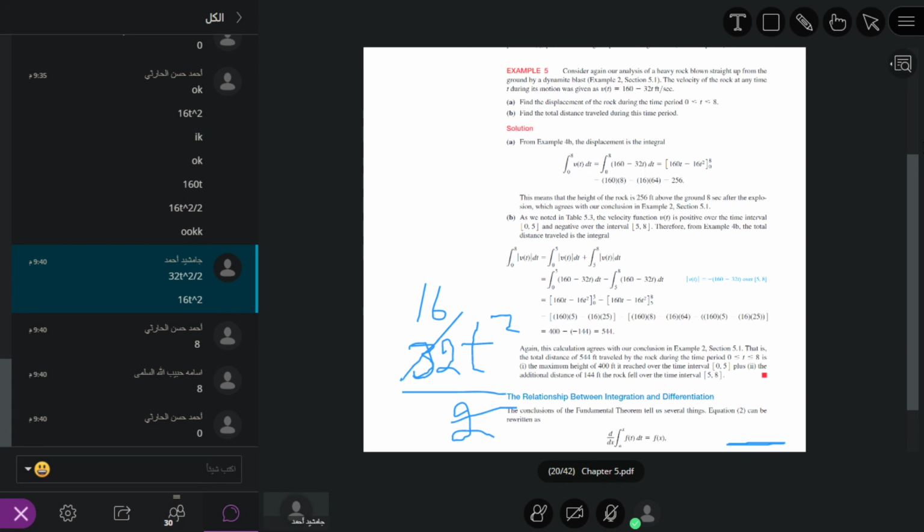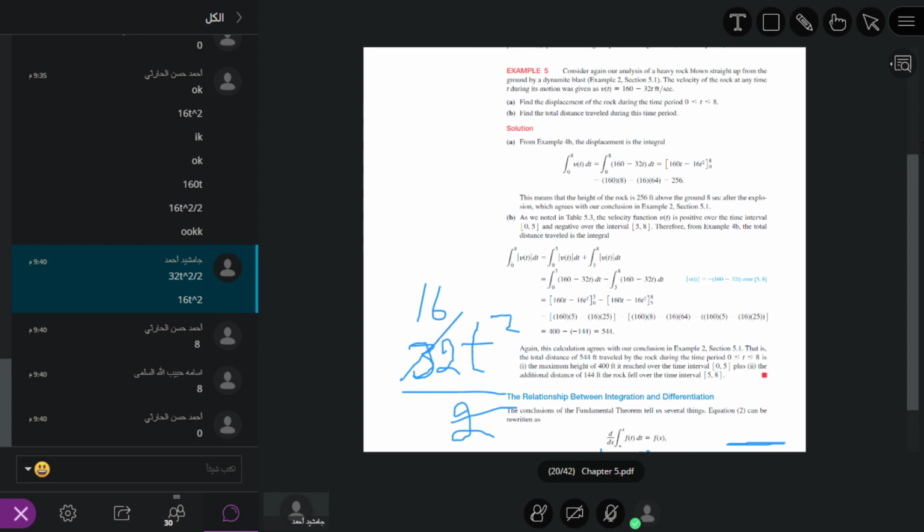As we noted in the table, the velocity function v of t is positive over the first time interval. So where velocity is positive, we put 160 minus 32 t dt. And where velocity is negative, we put the absolute value of v of t as minus v of t, because of the definition of absolute value. If we have the absolute value of a, it means a if a is greater than 0.